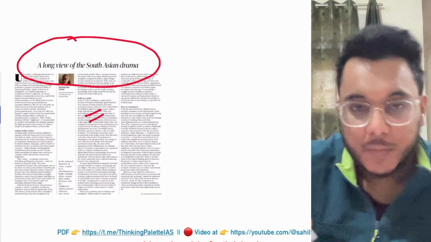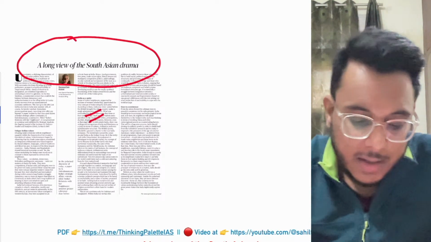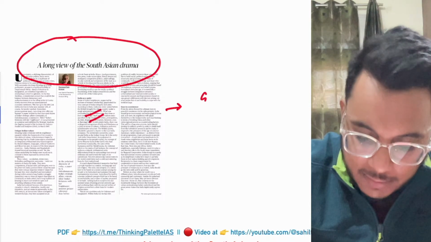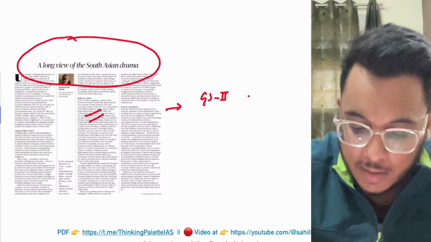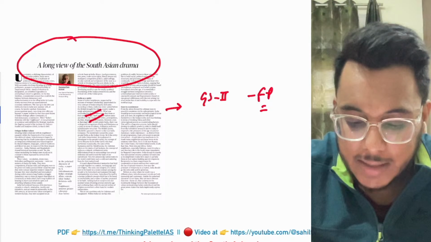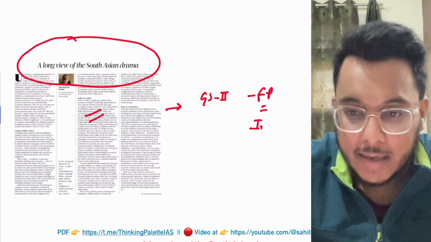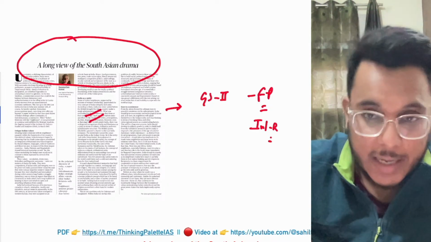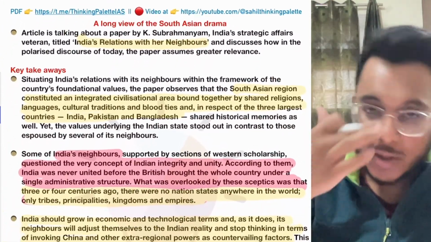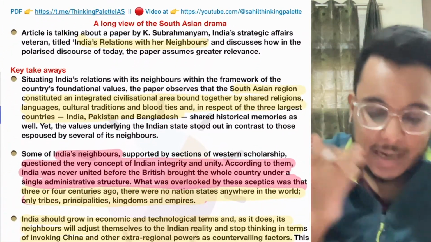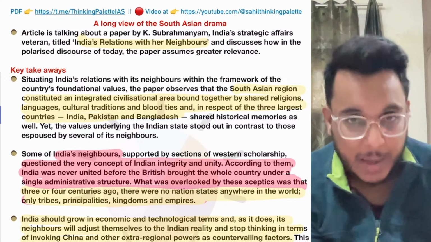A Long View of South Asian Drama. Okay, we'll see this article with respect to GS Paper 2, India's foreign policy, India's international relations with the neighbors particularly. Now guys, what this article is all about is a research paper.